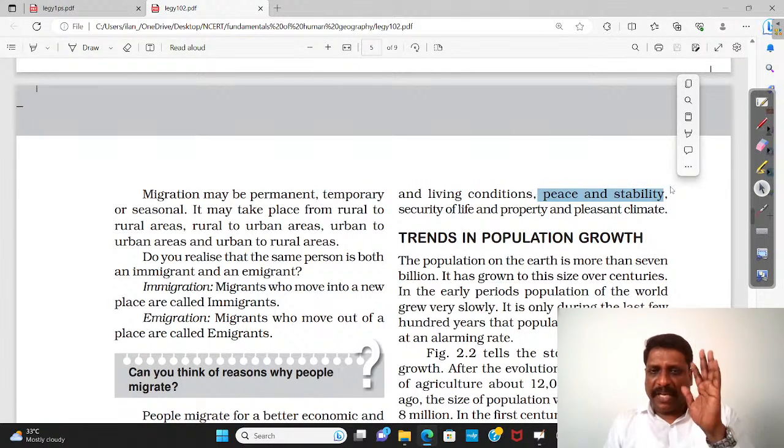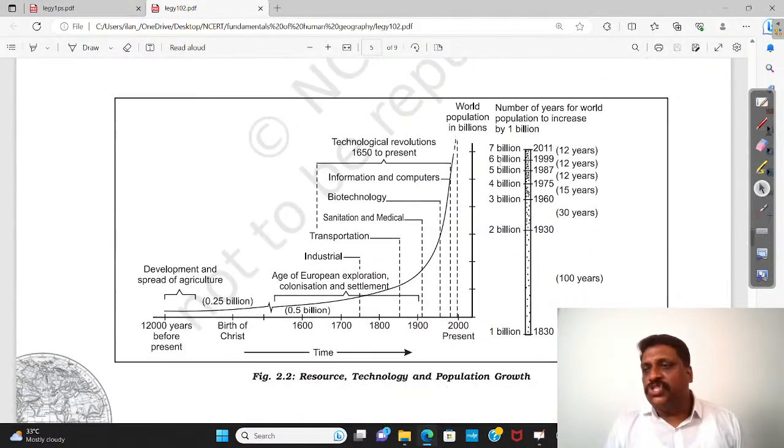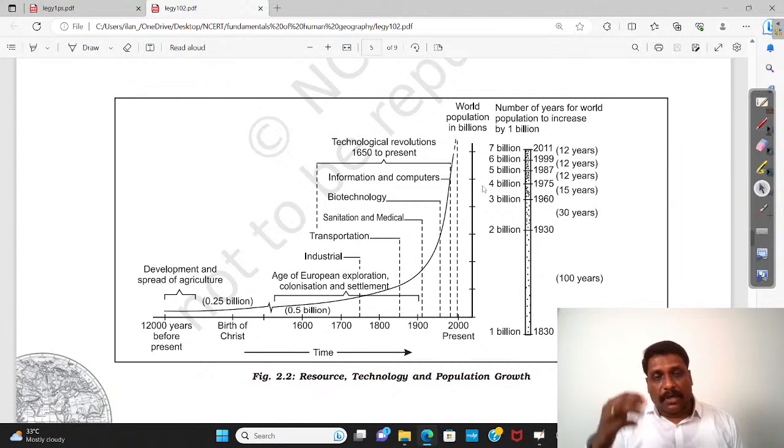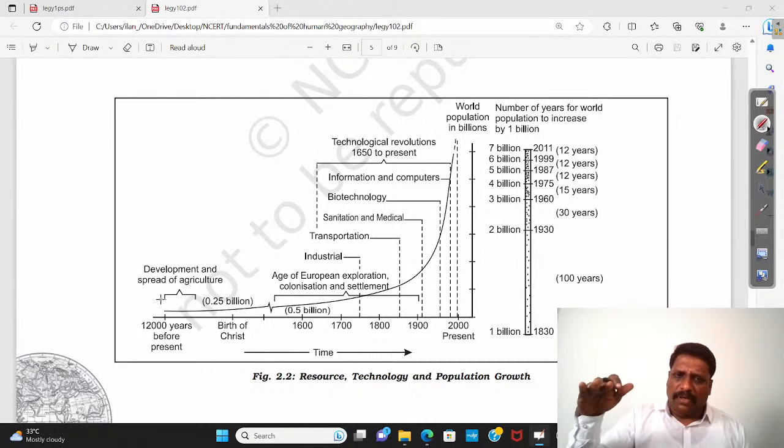Okay, right. So what is migration? We have an idea. What is push factor? What is pull factor? We have an idea. Where exactly they have their effectivity, that also we know. Now we'll talk about the trend in population growth. This is the place where we'll be discussing this J curve. When I talk about population growth over a period of time, starting from the development of the modern human being, the growth of population was very, very gentle, very slow.